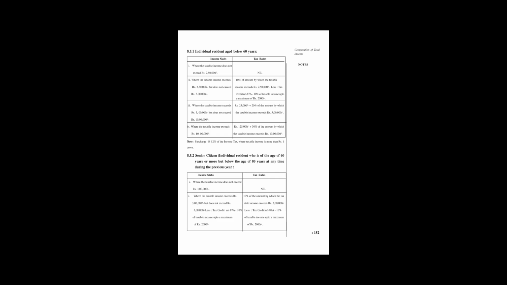After that, the senior citizen, who is between 60 years and 80 years: at that time 3 lakh of their income will be exempted, and the remaining are the basic percentages 10%, 20% and 30% as given.